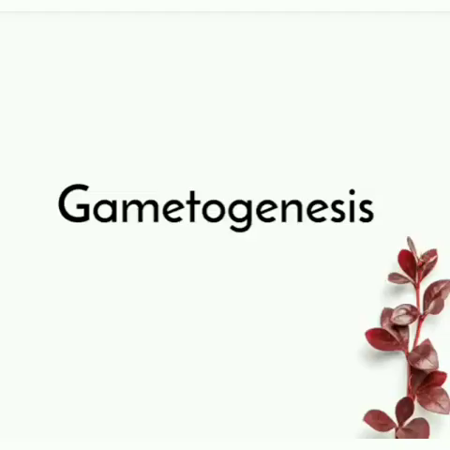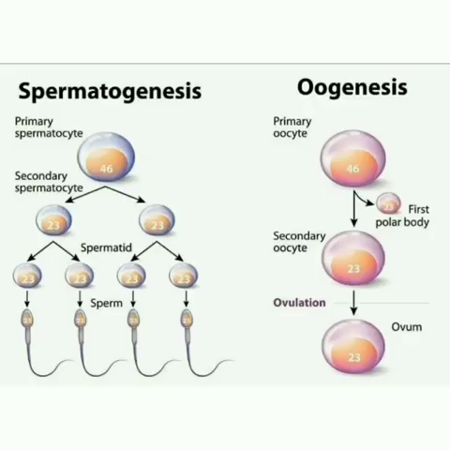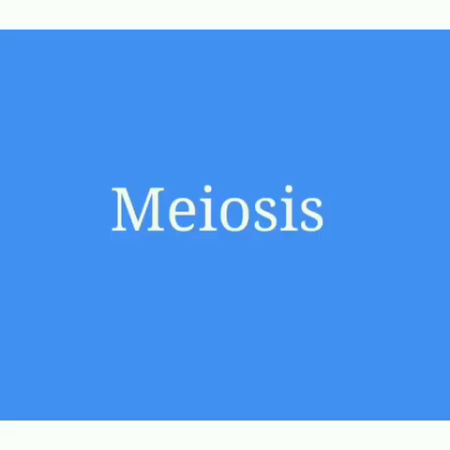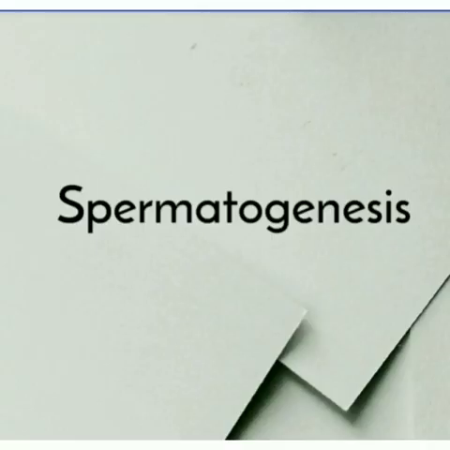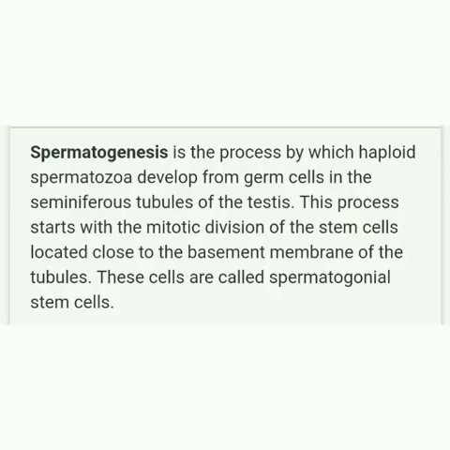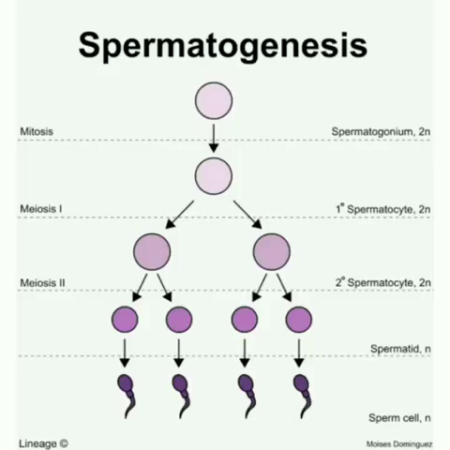Next, we move on to the chapter Gametogenesis. Gametogenesis is the process of formation of gametes, that is, sperms and ovum, from the primary sex organs in all sexually reproducing organisms. Meiosis plays a significant role in the process of gametogenesis. Spermatogenesis. What is spermatogenesis? Spermatogenesis is the sequence of events in the seminiferous tubule of the testis that produce the male gametes, that is the sperm.